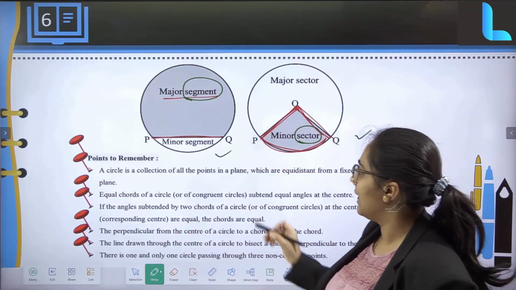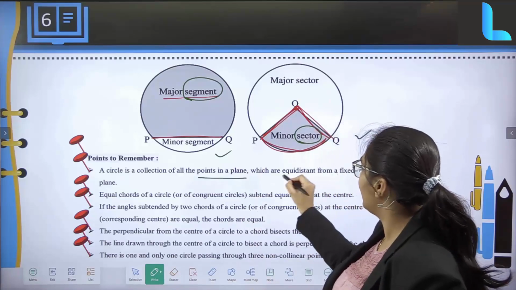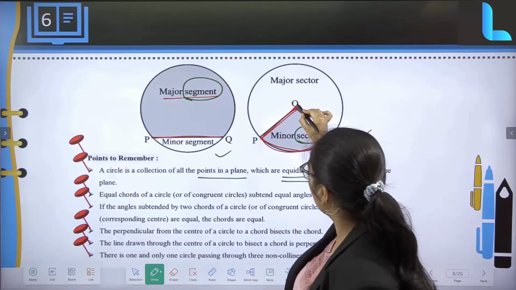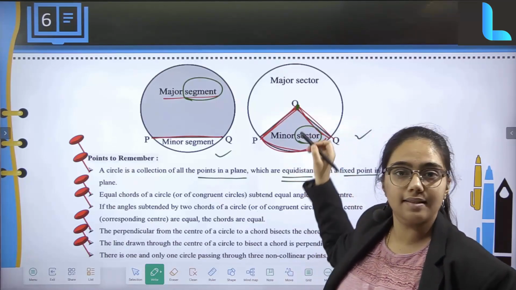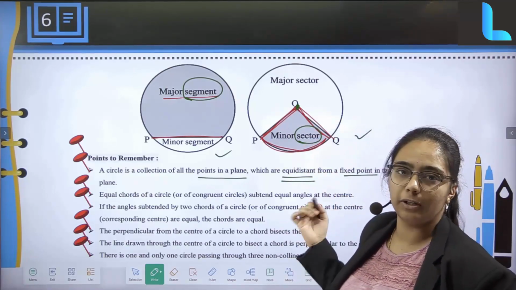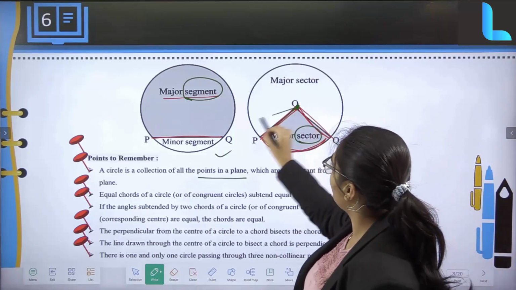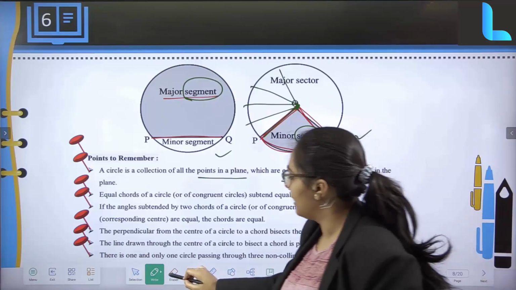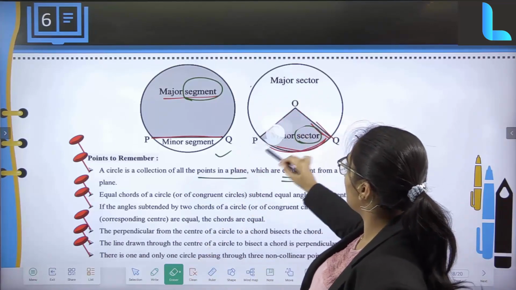Now what are some things which you have to note down? A circle is a collection of all points in a plane which are equidistant from a fixed point, right? The fixed point is nothing but the center point of the circle. From that it is going to be equidistant. See, whenever you draw a radius, each and every one is going to be equal, right? That is going to be your equidistant portion of it.